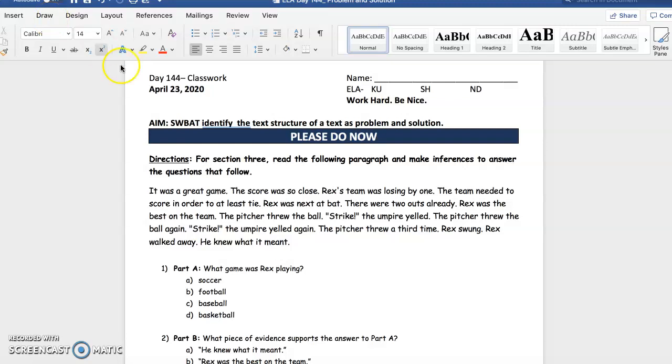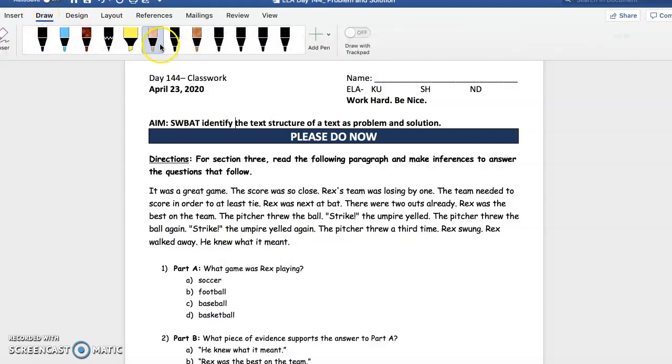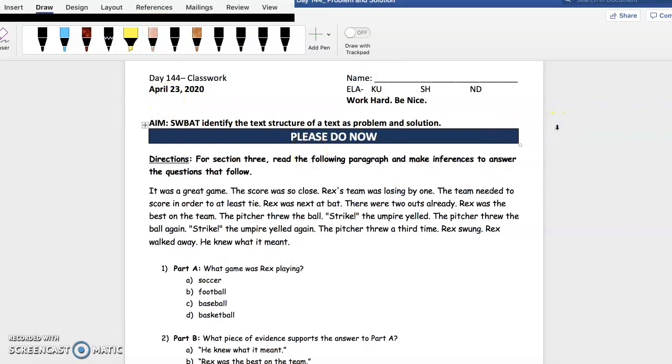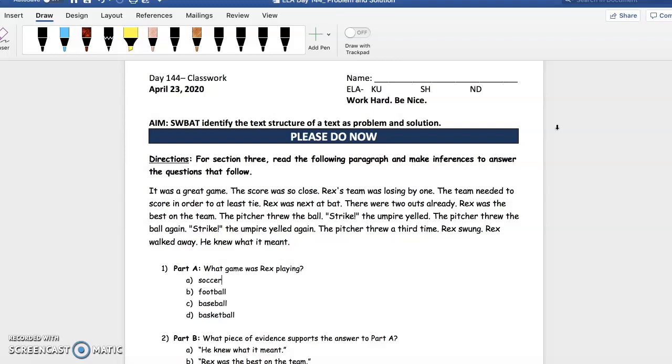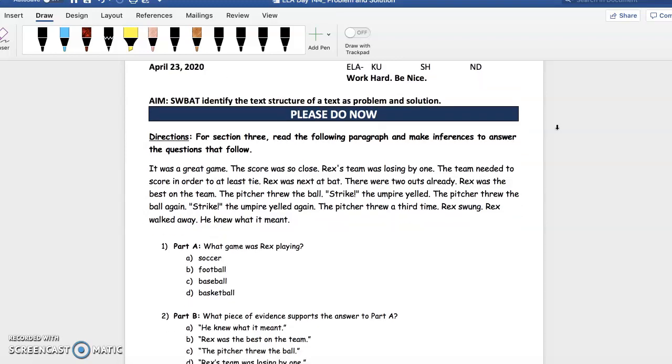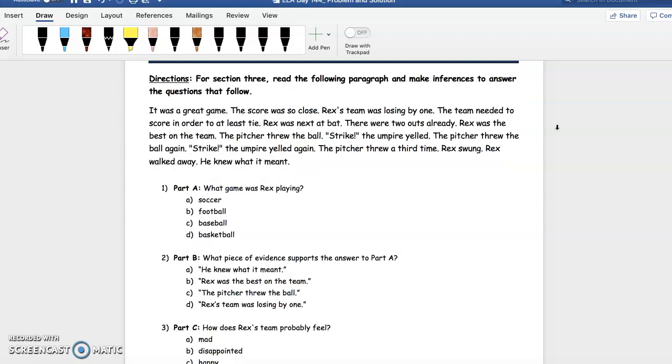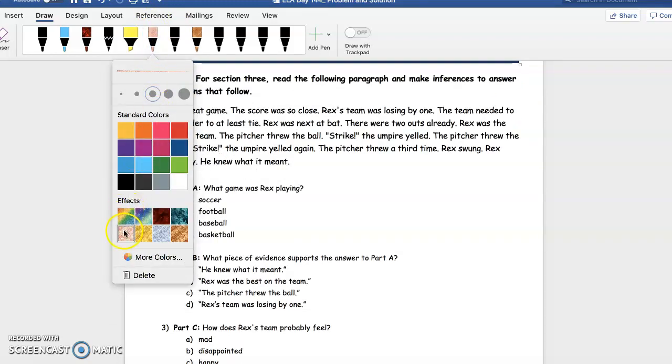Today, guys, we are doing text structure problem and solution. If you have not done your PDN, I want you to go ahead and begin. And if you have, then we can get started. So guys, as you know, I'm not going to read the paragraph because I take it that you read it already. We're just going to go ahead and get started. So let's go ahead and look at our questions.